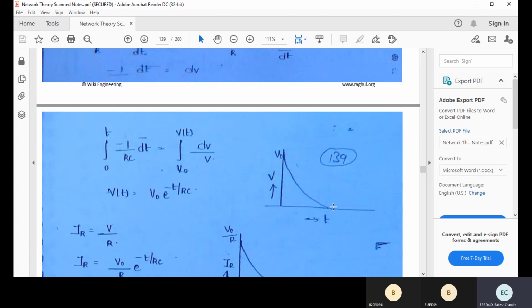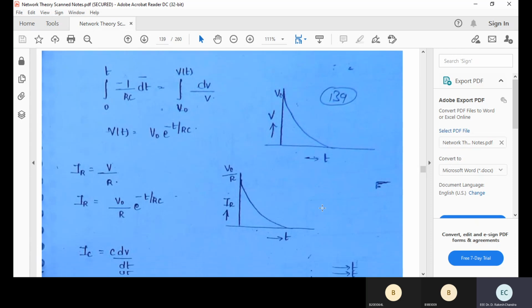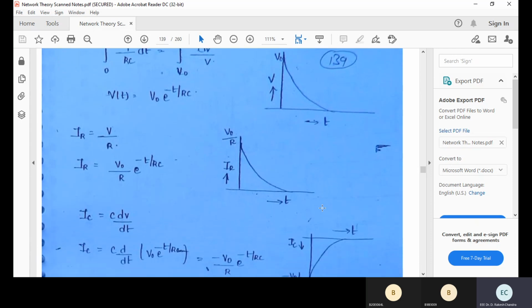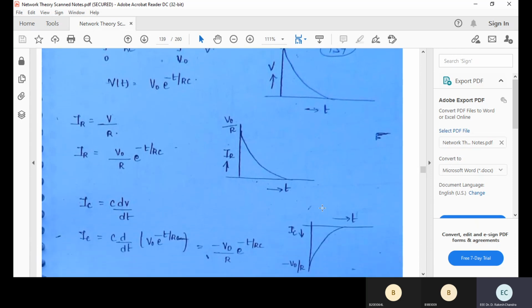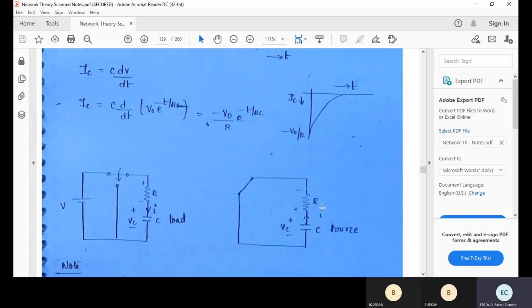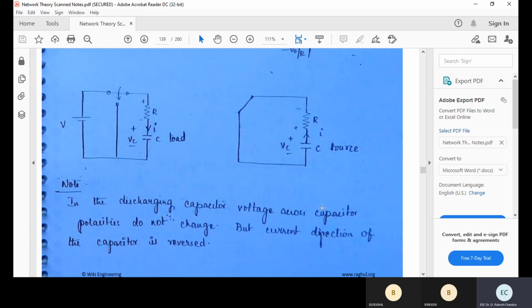At t equal to infinity, the energy in the capacitor is 0. So it is an exponential decay. Immediately in the next instant it won't be 0; slowly, exponentially, it comes to 0. At t equal to infinity, the current is equal to 0. That means the energy stored in the capacitor with respect to time will be 0.